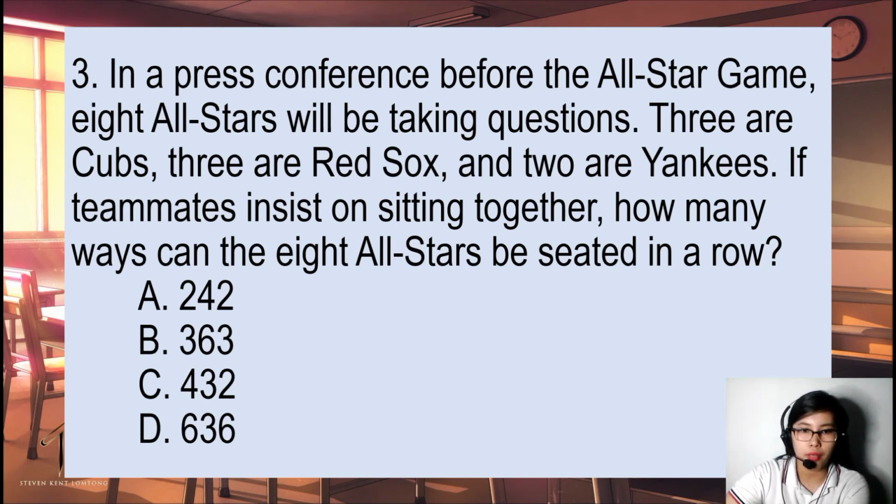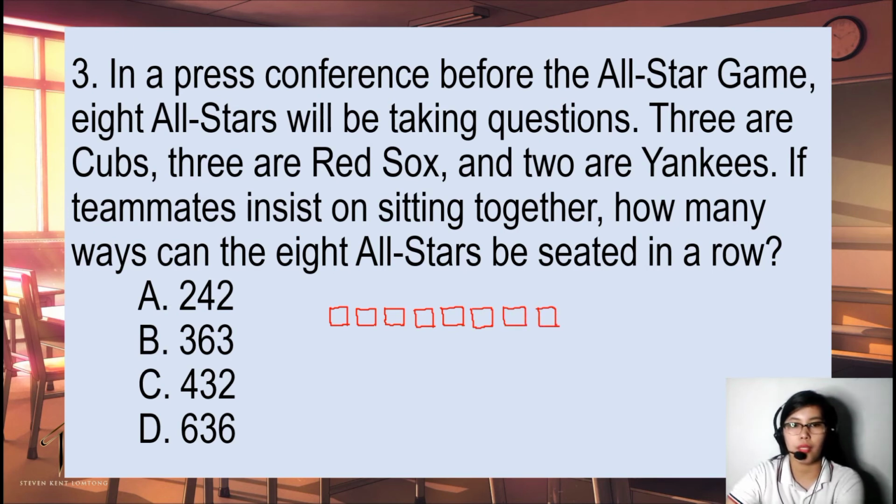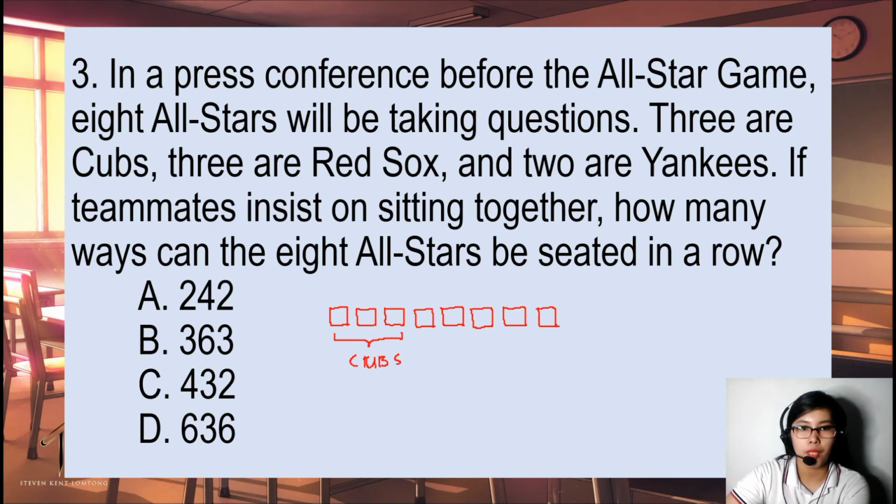So let us visualize them. We have 8 seats here: 4, 5, 6, 7, 8. So, we have 3 cabs. Let's say this is for Cubs. This is for Red Sox. And this is for the Yankees.